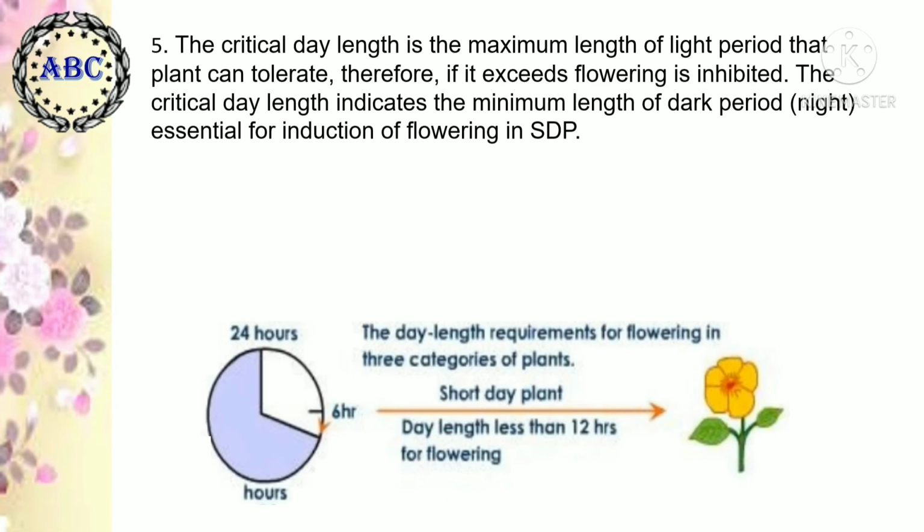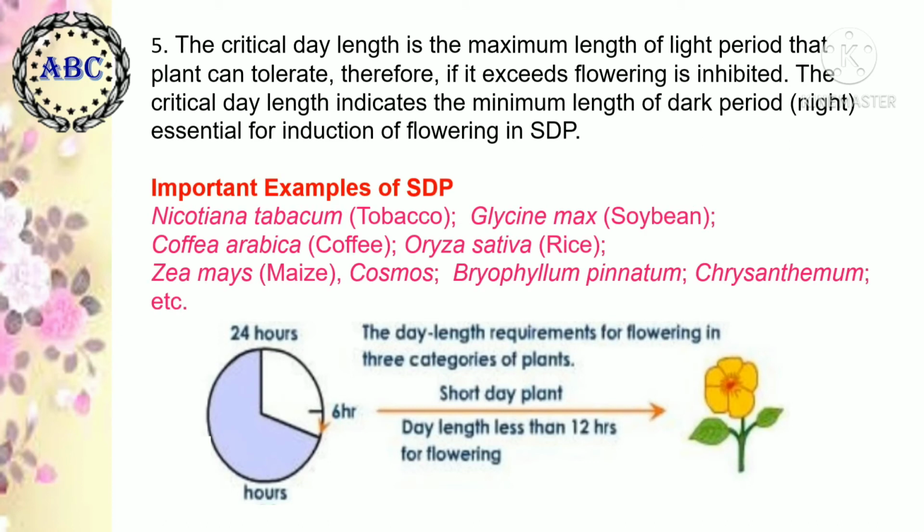The critical day length indicates the minimum length of dark period or night period essential for induction of flowering in short day plants. The important examples of short day plants are Nicotiana tabacum, that is tobacco, Glycine max, that is soybean, Coffea arabica, that is coffee, Oryza sativa, that is rice, Zea mays, that is maize, Cosmos, Bryophyllum pinnatum, Chrysanthemum, etc.